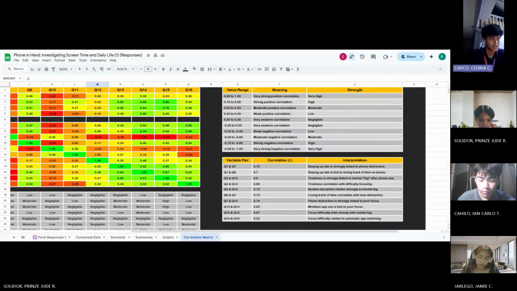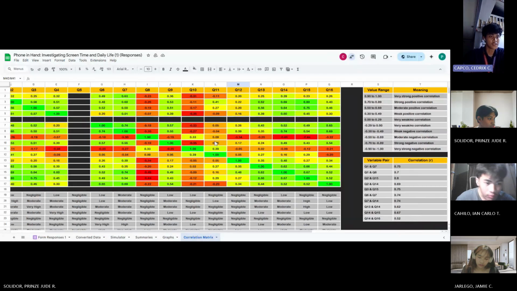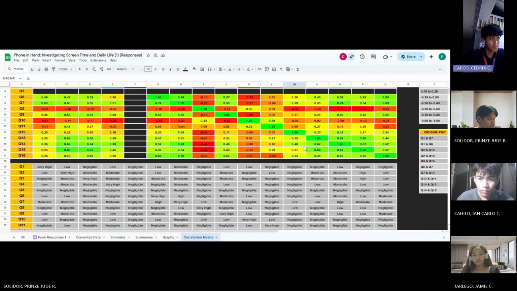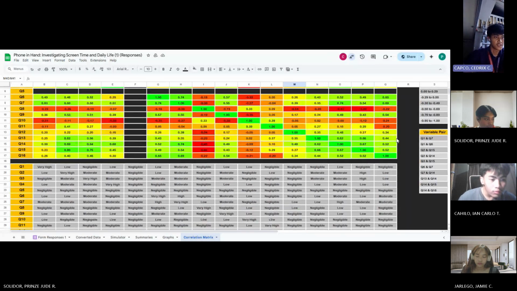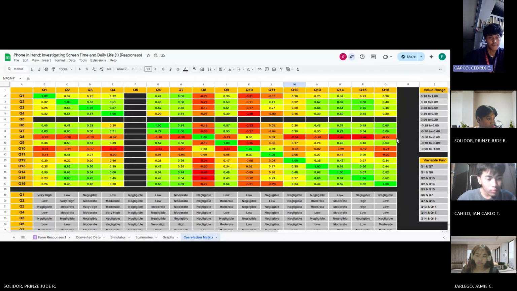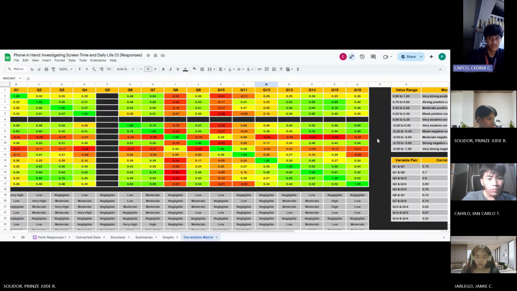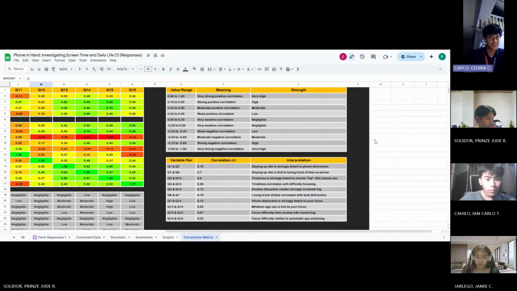So on the right part, here are the sample results for interpreting the result. Each number in the matrix represents how strongly two behaviors are related. For example, question 1, staying up late, and question 7, phone distraction, have a correlation of 0.75, which is a strong correlation. On the right side, you can see the legend for strength interpretation.